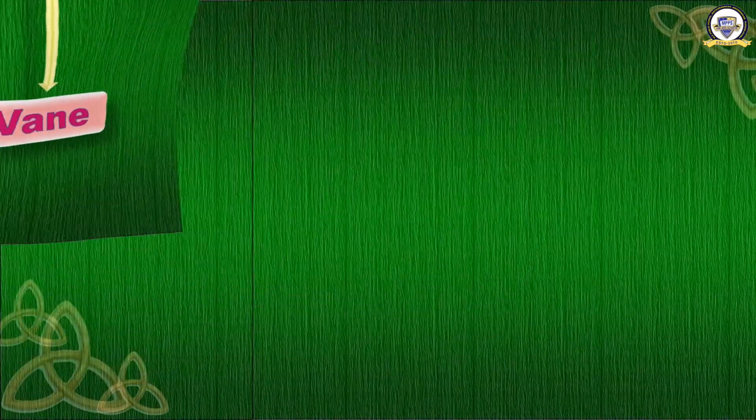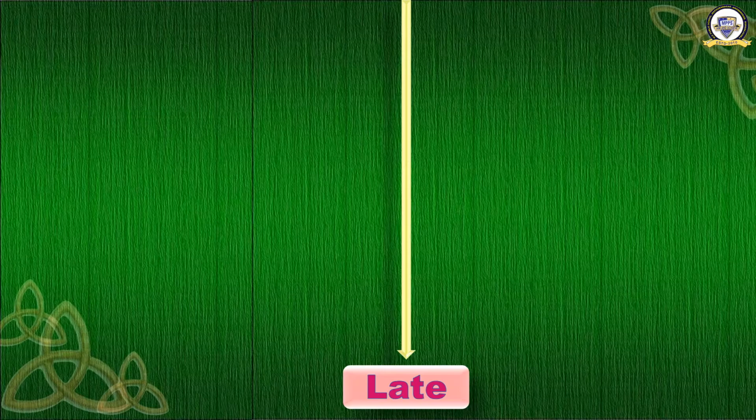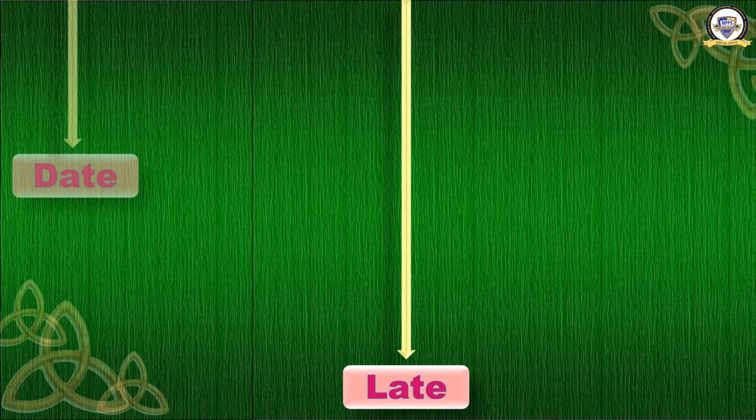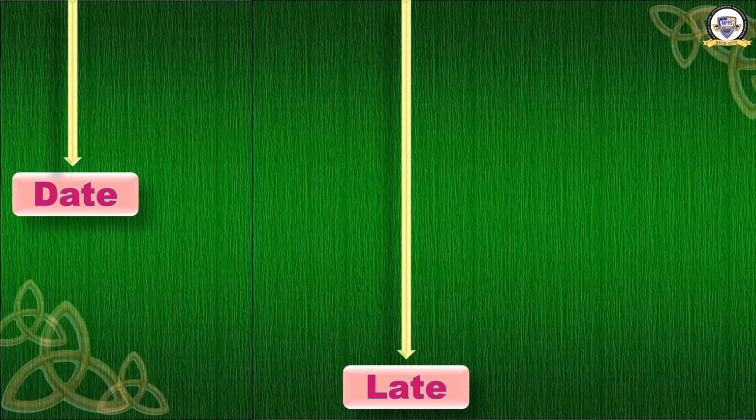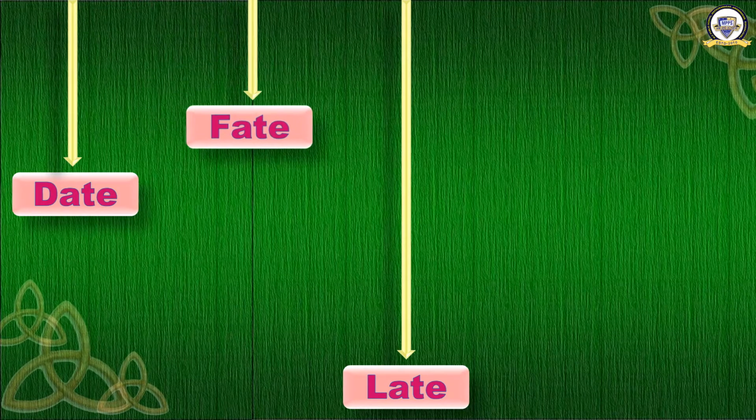Shall we learn some more words? Okay. They are here. The first one. L A T E. Late. Number 2. D A T E. Date.